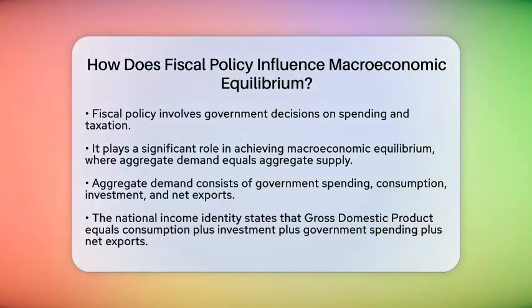Fiscal policy is all about government decisions on spending and taxation. When the government adjusts these, it impacts aggregate demand, which includes government spending, consumption, investment, and net exports. The national income identity shows that gross domestic product equals consumption plus investment plus government spending plus net exports.